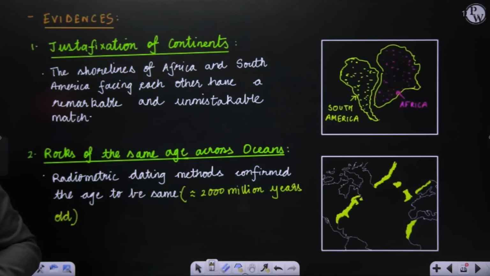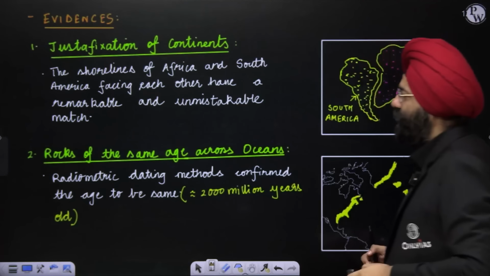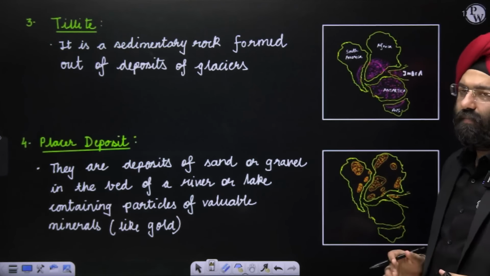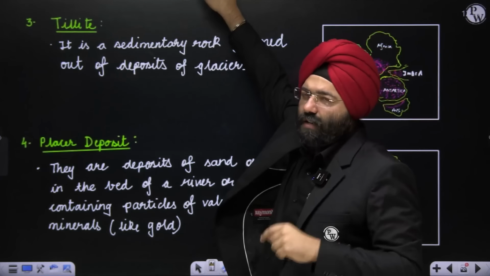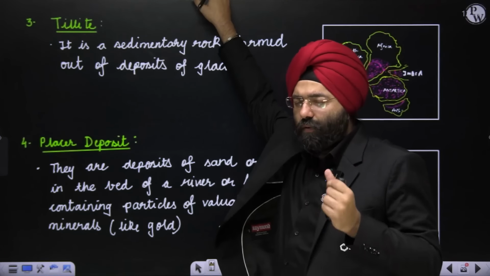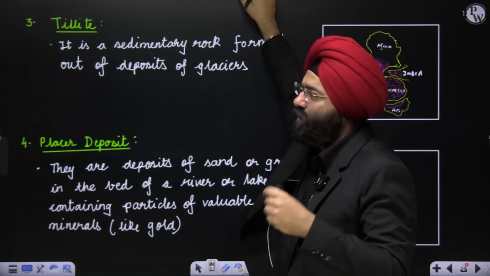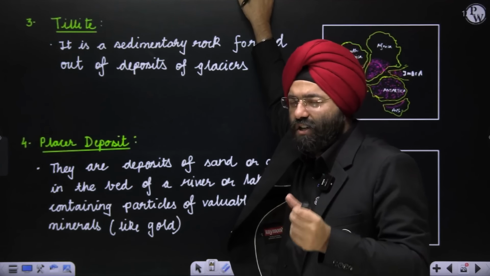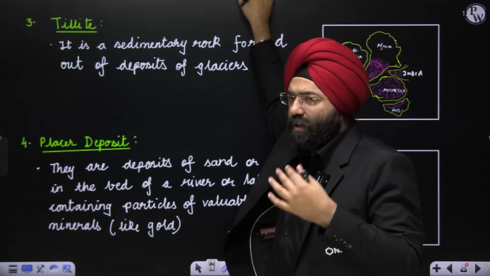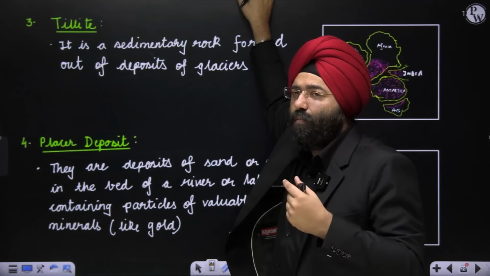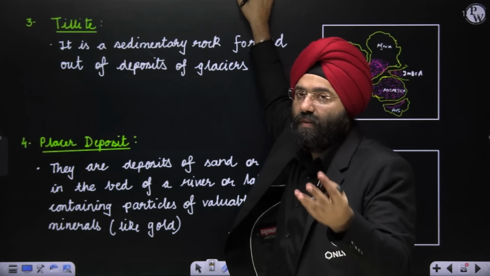Okay? Having done this, we have done justification of continents, rocks of the same age across oceans. Next is the tillite. Now, please remember, we will be seeing these tillites or understanding them in detail when we will be doing the landforms, particularly the glacial landforms. So, these are sedimentary rocks that are formed out of the deposits of the glacier. So, these are glacial deposits, right? Particularly, these deposits are formed in the glacial regions, but if they're found in other regions, that might be possible because those regions might have undergone ice age. And that is why certain deposits might be present in certain regions.